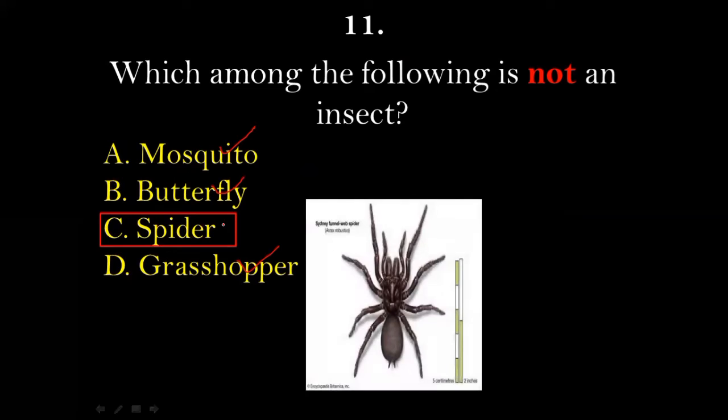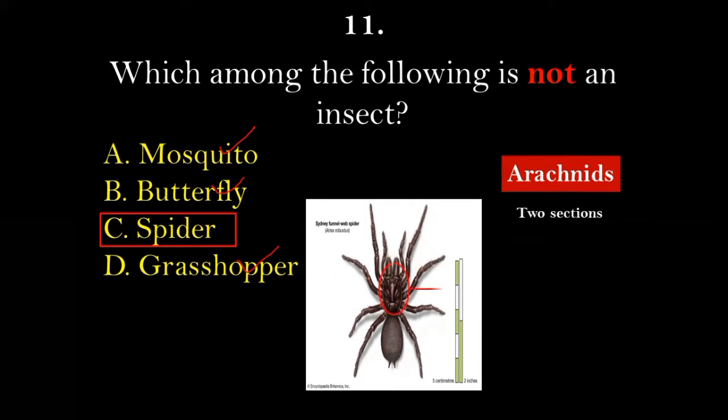Spider falls under the family of arachnids. So unlike an insect, whose body is divided into 3 parts, in the case of a spider, which falls under the arachnids, the body is divided into only 2 sections. That is, the upper part is called the cephalothorax and the lower part is called an abdomen. So these are the 2 characteristics of an arachnid. So spider is not an insect, it is an arachnid.